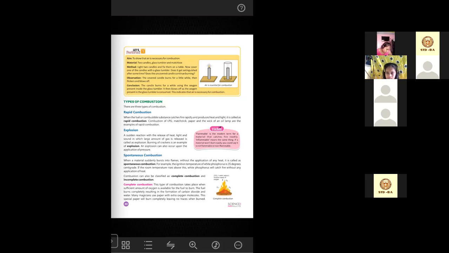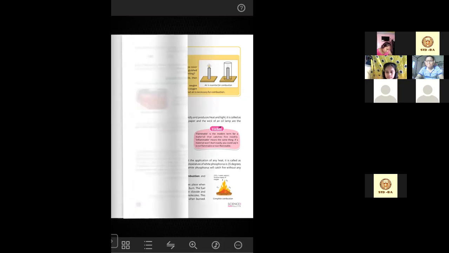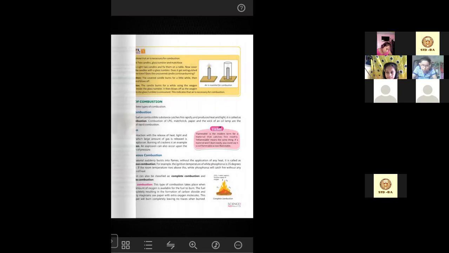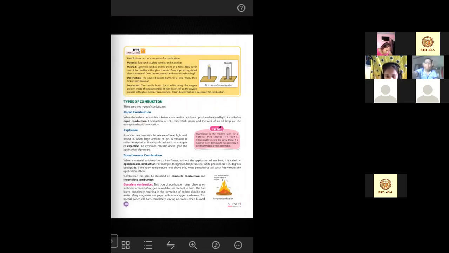Whenever a substance reaches its ignition temperature, you learned about ignition temperature on the previous page. Ignition temperature means the minimum temperature that a substance needs for burning. Only when the temperature is above the ignition temperature can a combustible substance be burnt. It catches fire instantly when the temperature rises above the ignition temperature, and that is called rapid combustion.